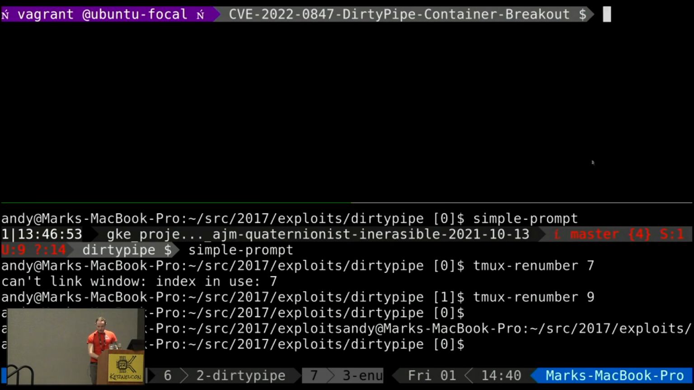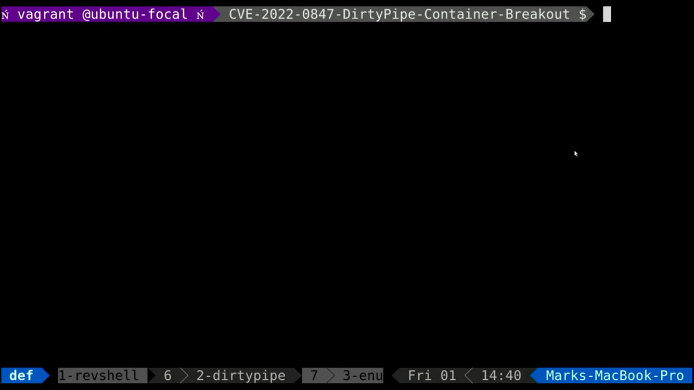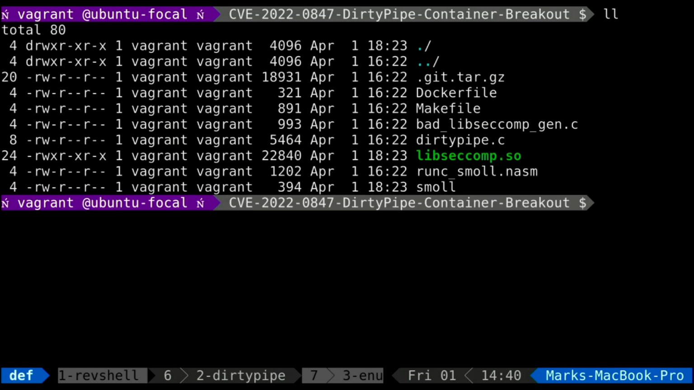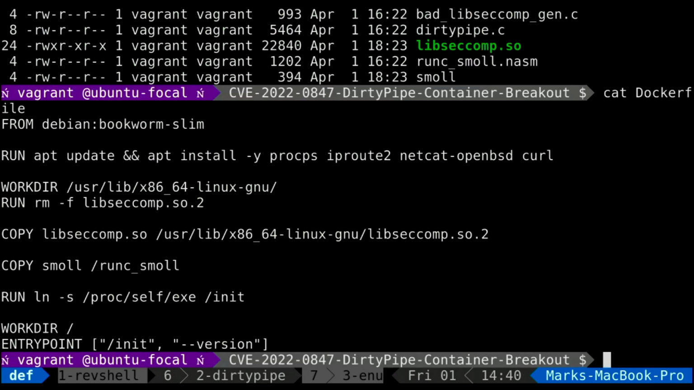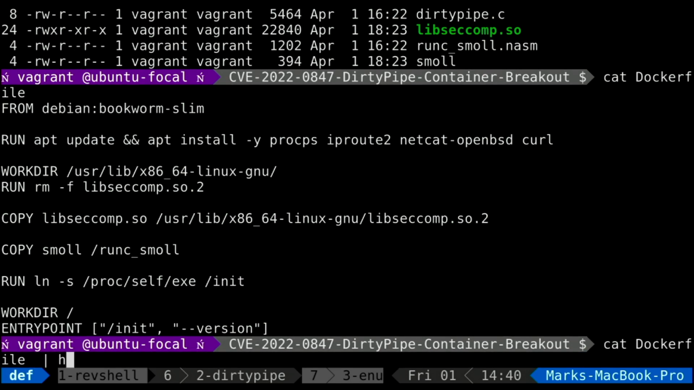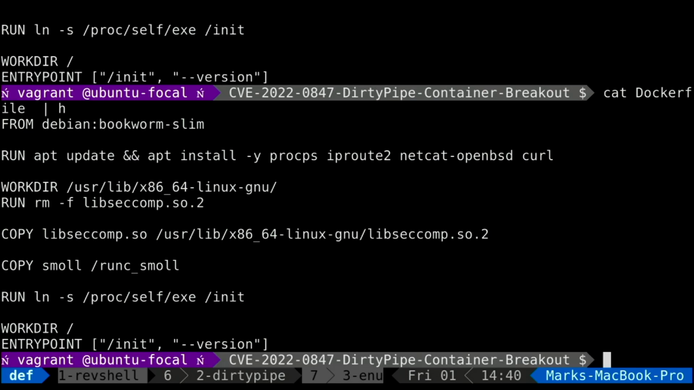Okay, so let's go full screen here. All right, so what have we got here? We have got a soon-to-be-released Dirty Pipe exploit. First of all, we are here. Okay, so first of all, in the container that we are going to run, we've got a libseccomp where we mess around with that very slightly. We've compiled this small runc binary that we will then symlink into /proc/self/exe.